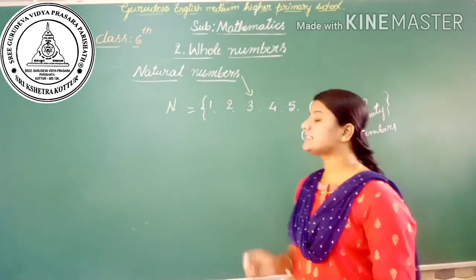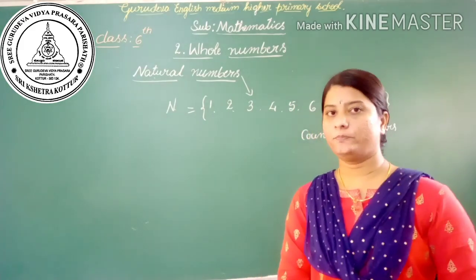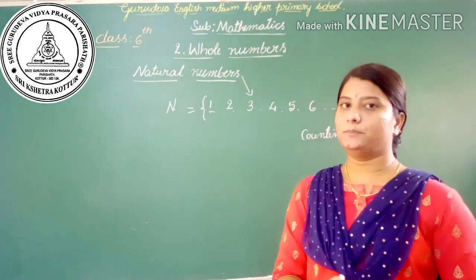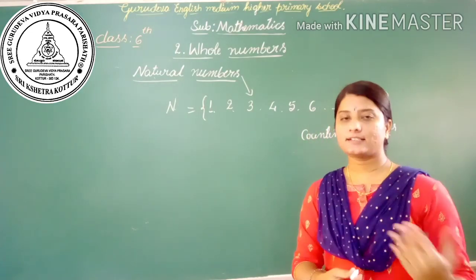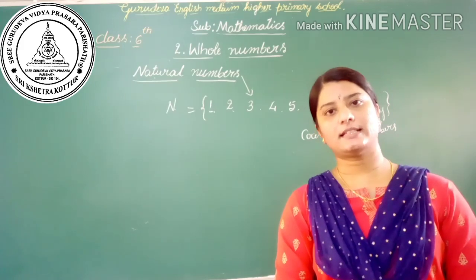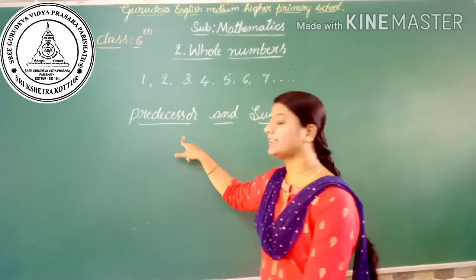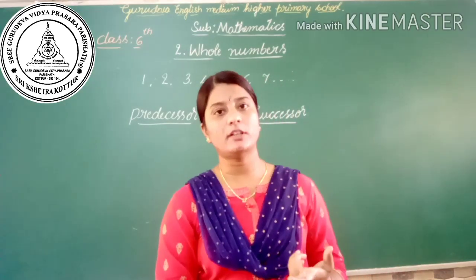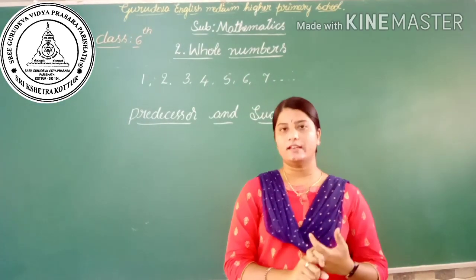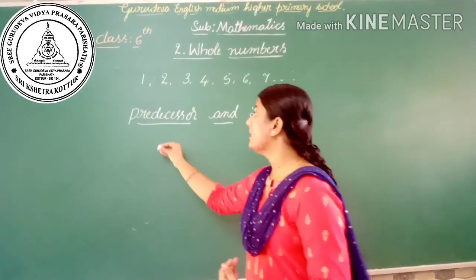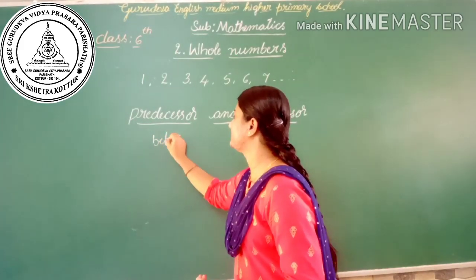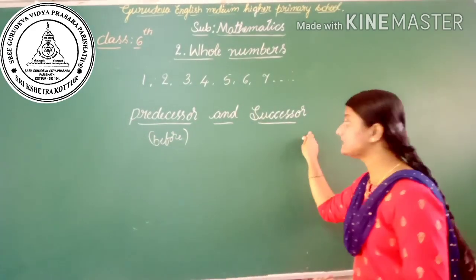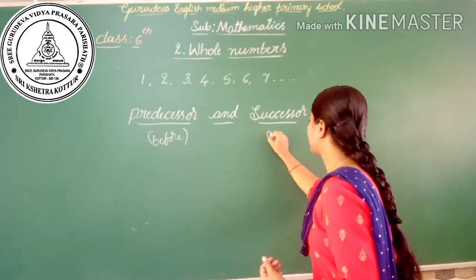And which is the smallest natural number here? Yes, what is the smallest natural number? Then next, let's go to predecessor and successor. In earlier classes you have learned the before number and after number. Here the predecessor means the before number. Then successor means the after number.